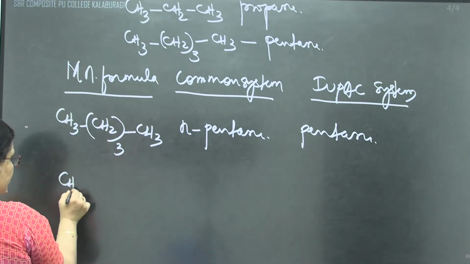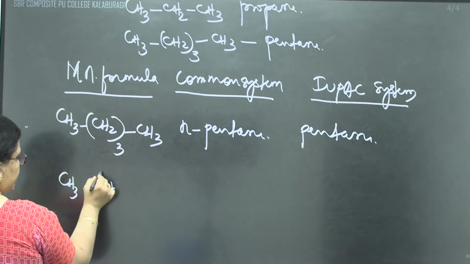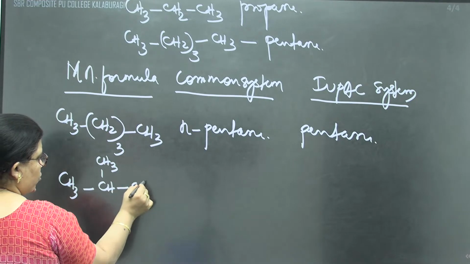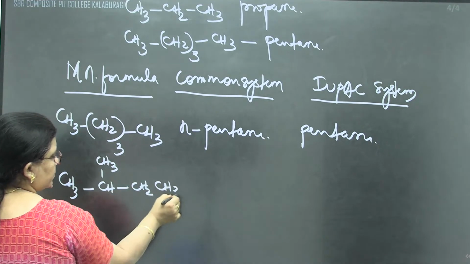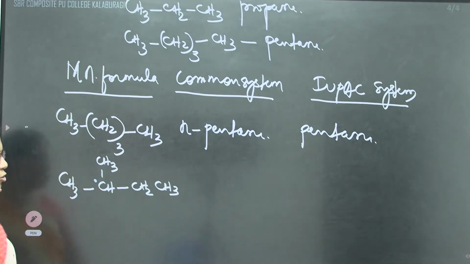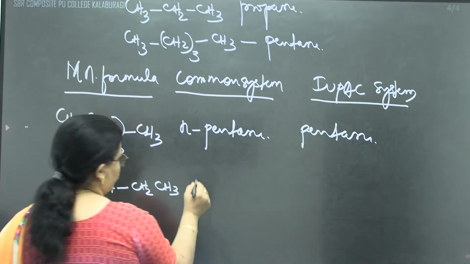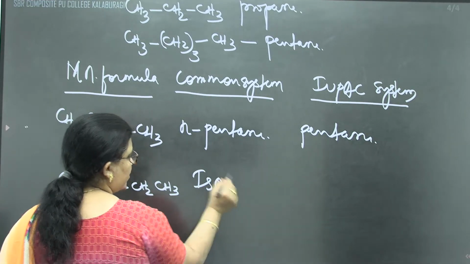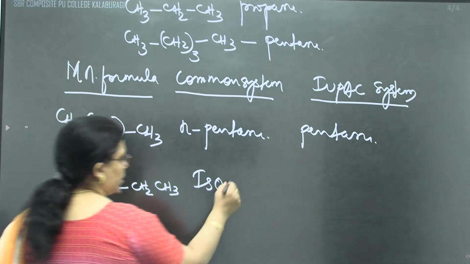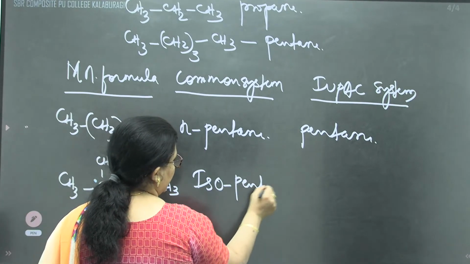If one of the carbon atoms is a branch, 1, 2, 3, 4 and 5, the second carbon atom contains a methyl group. We can call it iso. It will be 1, 2, 3, 4 and 5. We can call it isopentane.